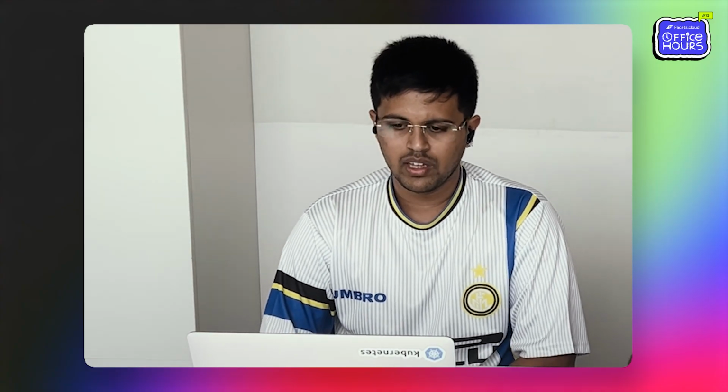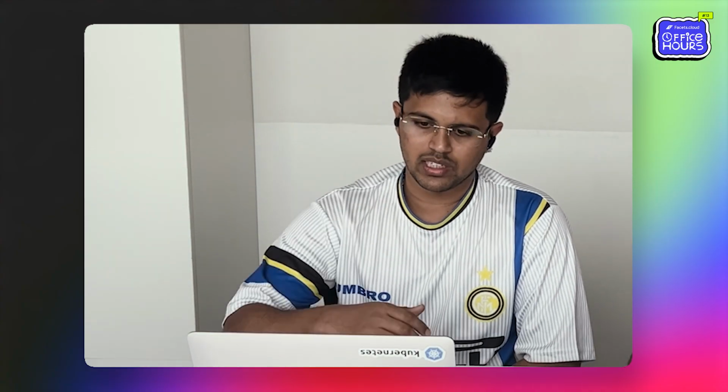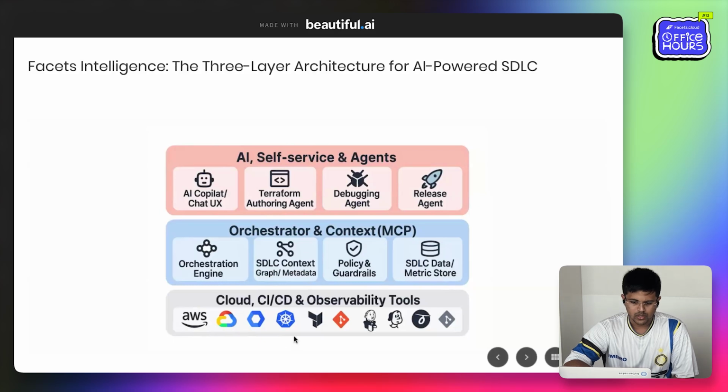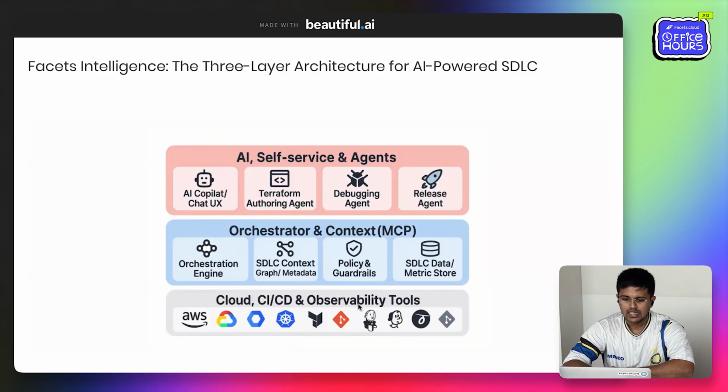All of you know that right now the cloud, CI/CD, and all the tool chains that we have are fragmented, and that's why we built Facets, which is an orchestrator of all your tool chains. All of you currently must be on one of the clouds using some sort of Kubernetes workloads and different tool chains for your observability, monitoring, etc. And Facets is the orchestrator above it.